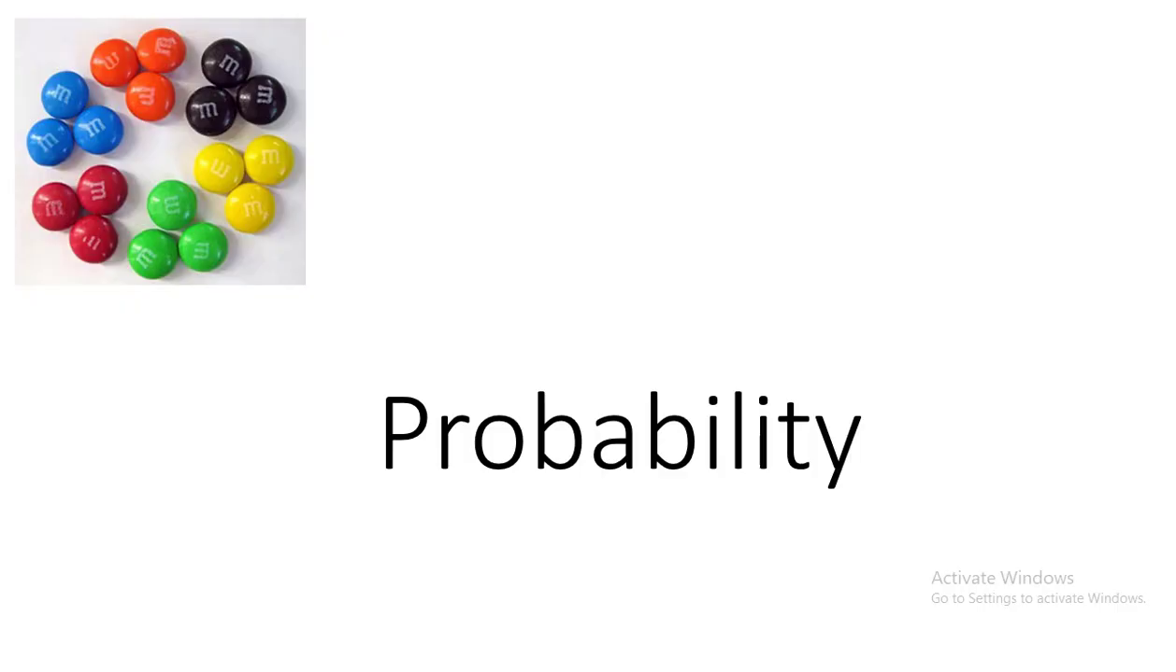Probability. Today we will discuss probability, the definition of probability, and what a ratio would look like with probability. We'll do examples with a two-sided coin, and then look at examples with M&Ms.